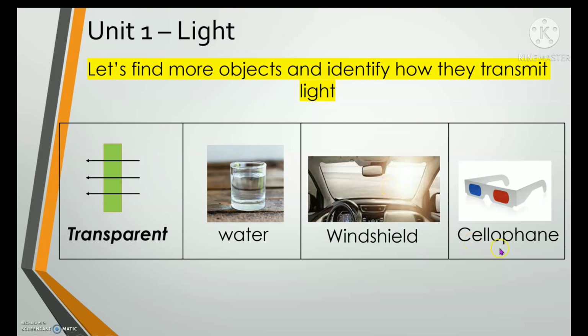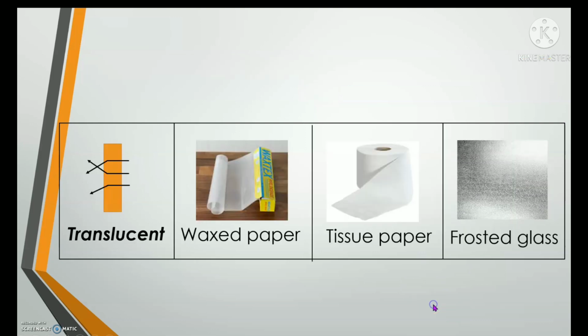And the next one is cellophane. Okay, cellophane, glass. When you look inside or outside this glass, you can see right through it because cellophane and glass are transparent materials. Okay, let's move on to the next one.